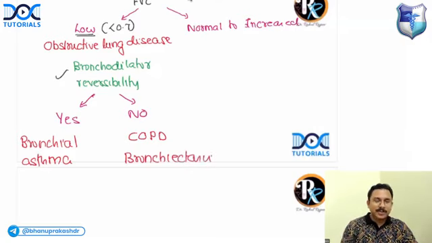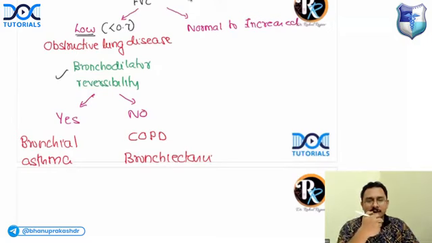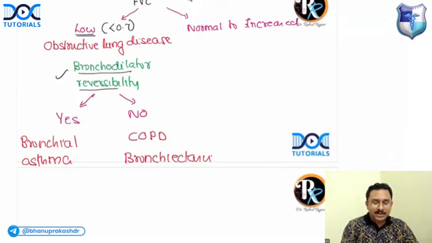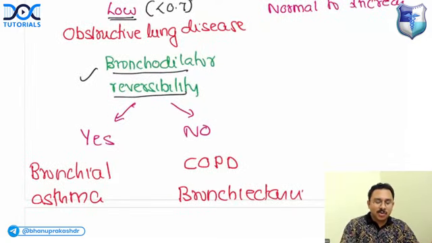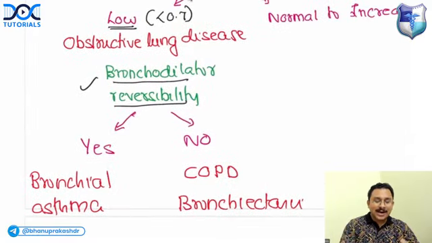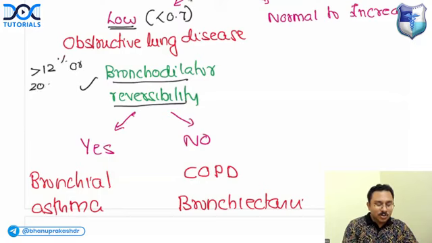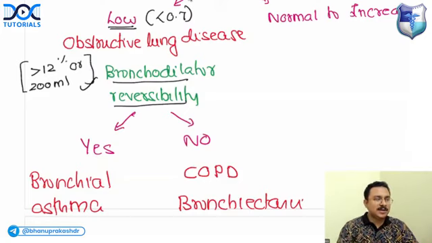When the patient is coming with symptoms, you give a metered dose inhaler of the bronchodilator. After giving the bronchodilator, you see how much the FEV1 is improving. If it is improving by more than 12%, or there is an increase of more than 200 ml, this would mean that there is bronchodilator reversibility.